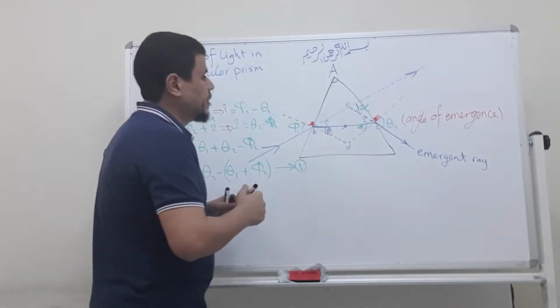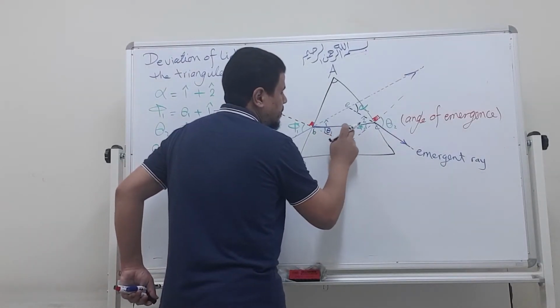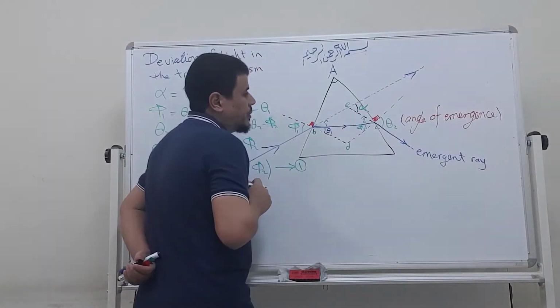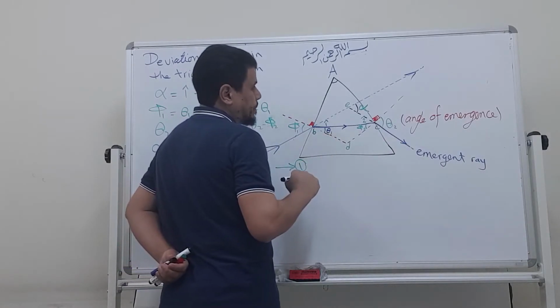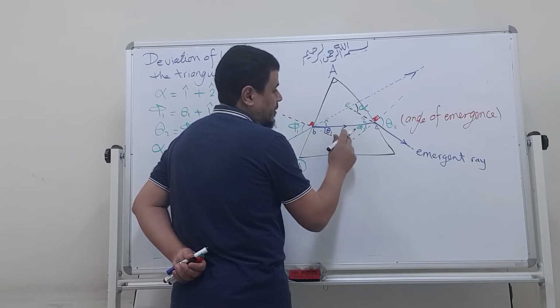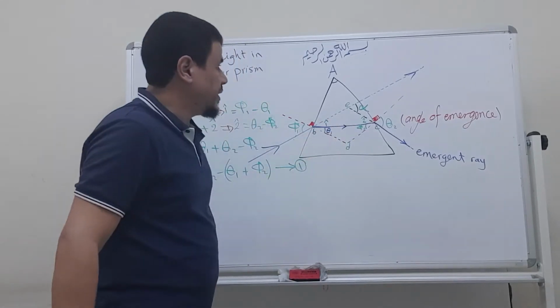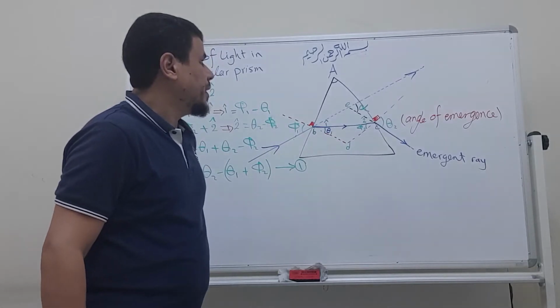Look at this triangle. The sum of these three angles is 180. Tamam.